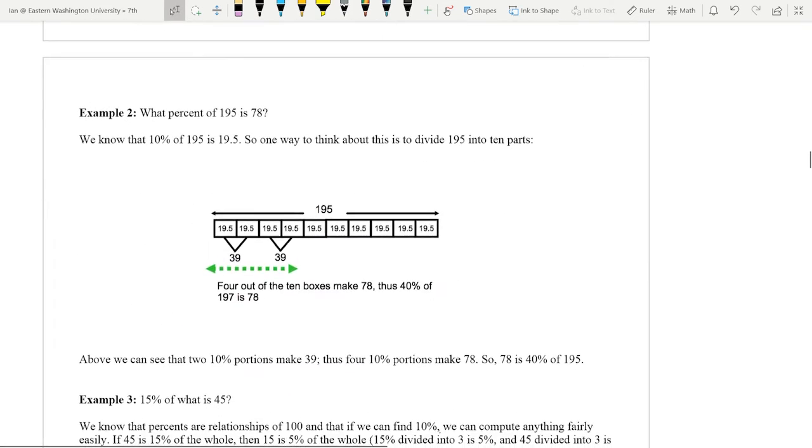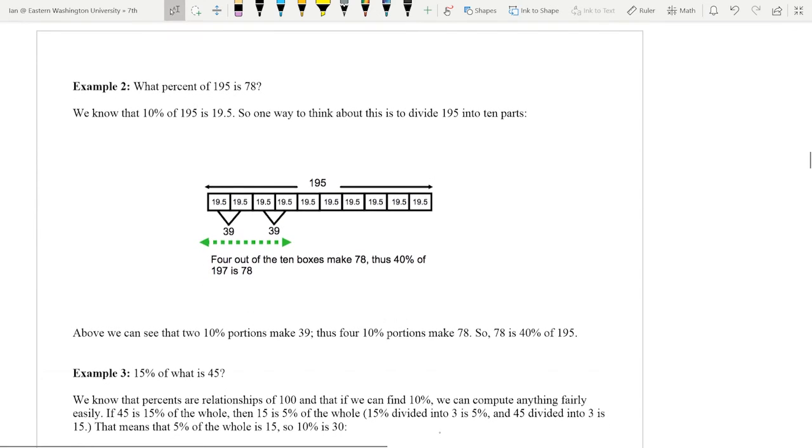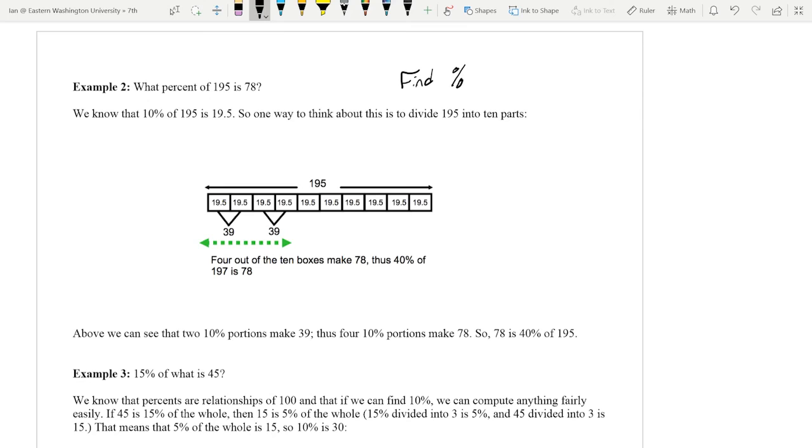Now for our next example, we're trying to find the percentage. For this, we're going to go about it kind of the same way. We have our big number, and we're going to take 10% of that big number, because 10s are the easiest way to do this. So 10% of 195 is 19.5. We need to divide the 195 into 10 equal parts, which is what we've done. We have 10 19.5s in here.